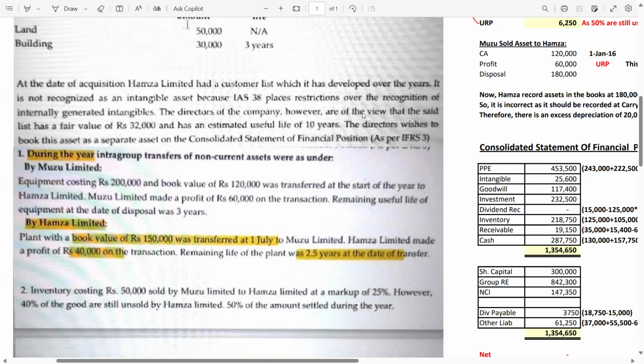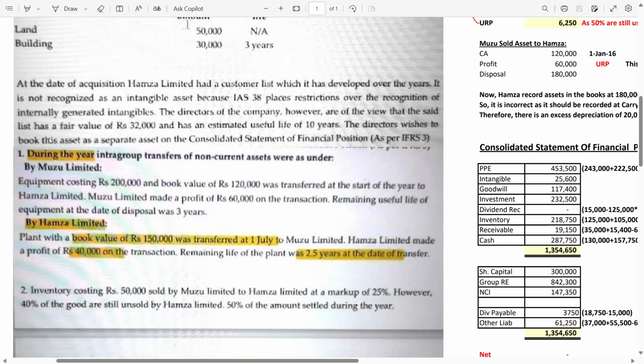The directors of the company, however, are of the view that the said list has a fair value of 32,000 at the acquisition date and an estimated useful life of 10 years. So again, the customer list life elapsed is 2 years. So you have to calculate the amortization for the 2 years in order to reach the reporting date figure. So 32,000 divided by 10 multiplied by 2, you will get the 2 years amortization. Once you deduct the 2 years amortization from this 32,000, you will get the reporting date figure.